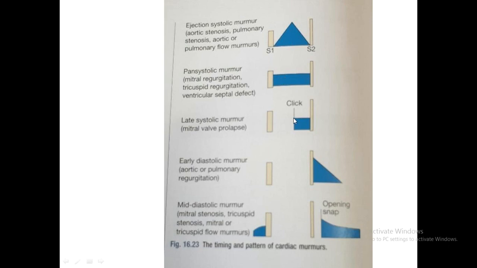This click and murmur, the thin line you are seeing, is the feature of mitral valve prolapse. Early diastolic murmur, where blood is returning from the aorta into the left ventricle or from the pulmonary artery into the right ventricle, is seen in aortic or pulmonary regurgitation. This is the mid diastolic opening snap followed by murmur with presystolic accentuation. This is the feature of MS and TS.